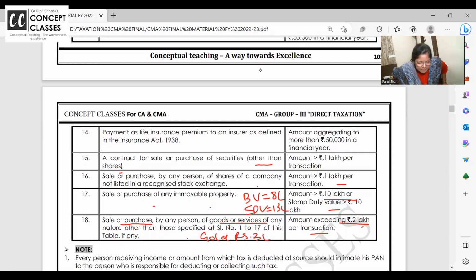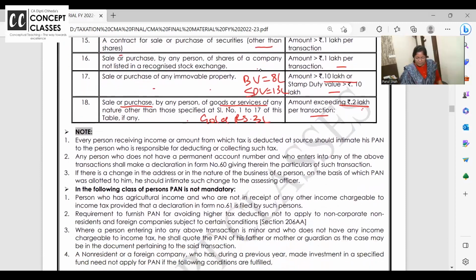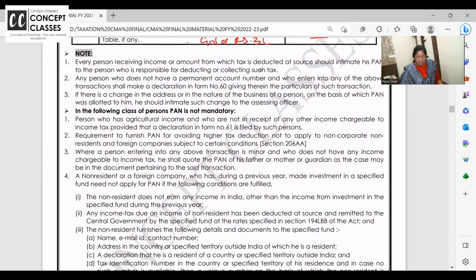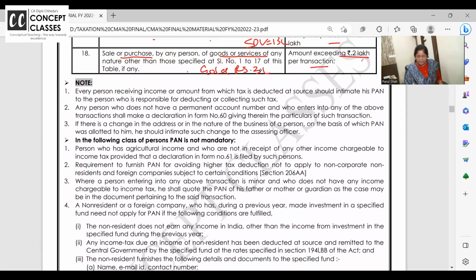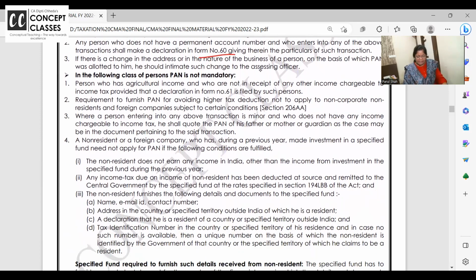Because if you are buying unlisted shares and all, तो 1 lakh की limit है. Property के लिए 10 lakhs की limit है. Right. Okay. This is a repetition. If you don't have PAN, you have to give Form number 60 and all. ये घर में पढ़ना एक बार.